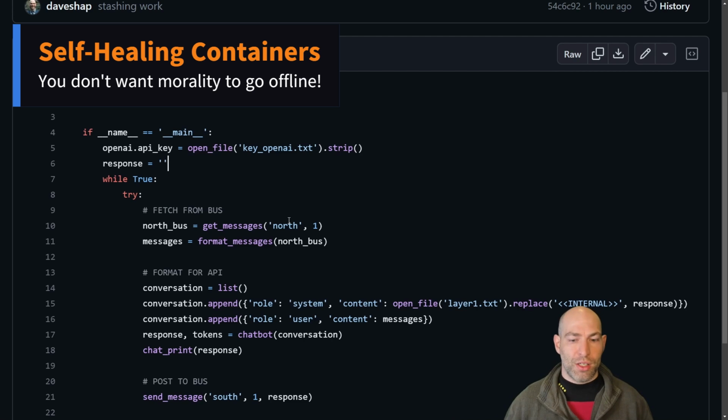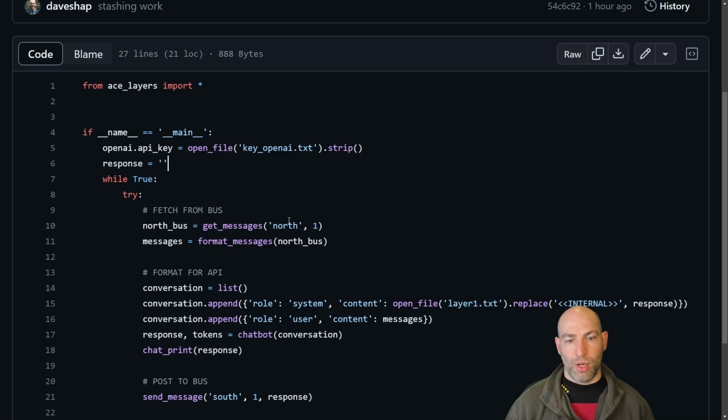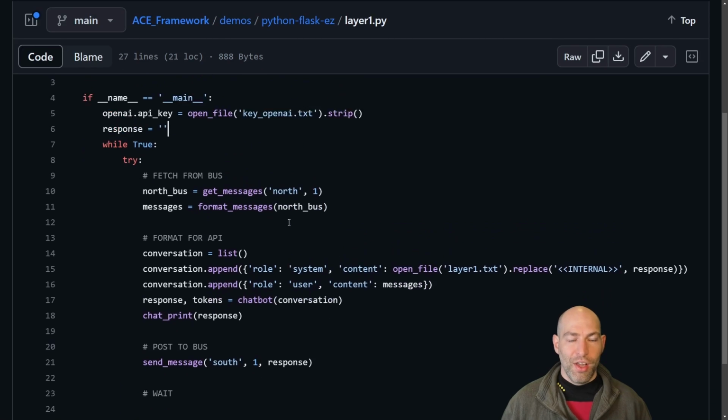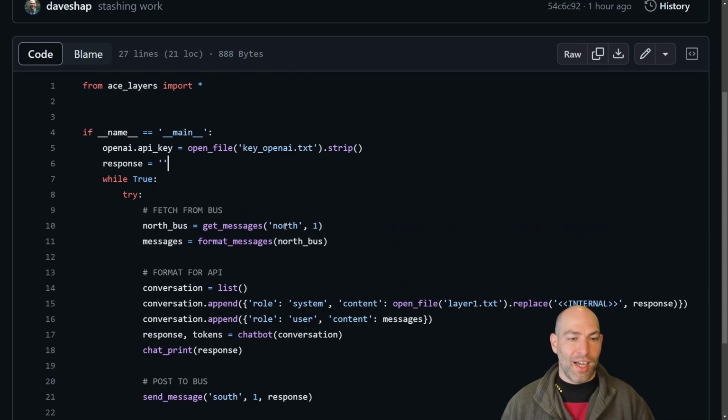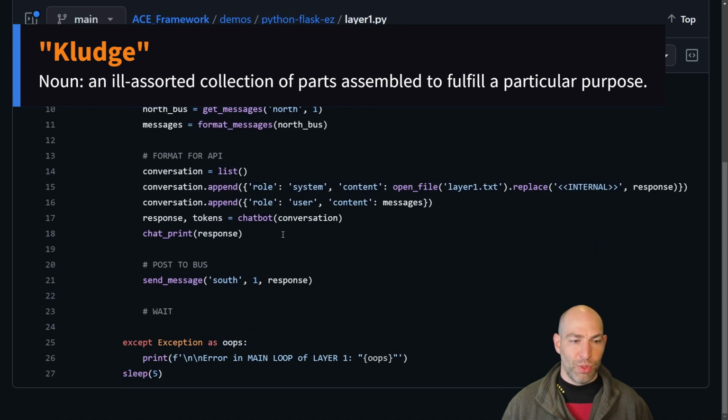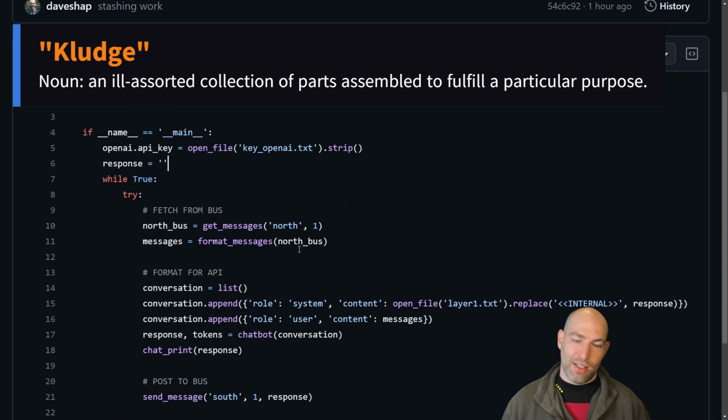And if it does crash, you want it to automatically restart and recover. But this is far more advanced software engineering theory in terms of resiliency and recovery. For me, just writing a hacky Python script, a try except loop where it'll just try again stupidly is good enough.